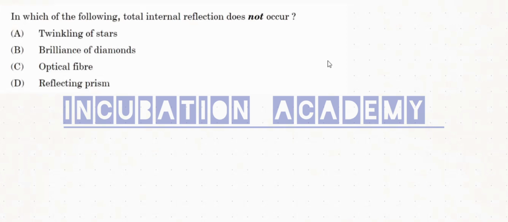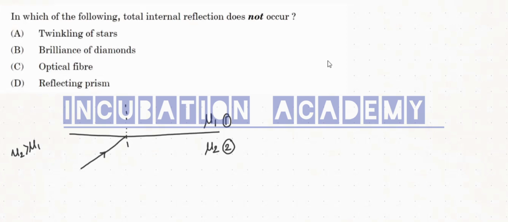This is the interface of two media. Let us say this is the medium of refractive index mu2 and this is the medium of refractive index mu1, and mu2 is greater than mu1. Then medium 2 is the denser medium and medium 1 is a rarer medium. So if the light ray tries to refract from the denser to the rarer medium, then obviously you know that the refracted ray will bend away from the normal.